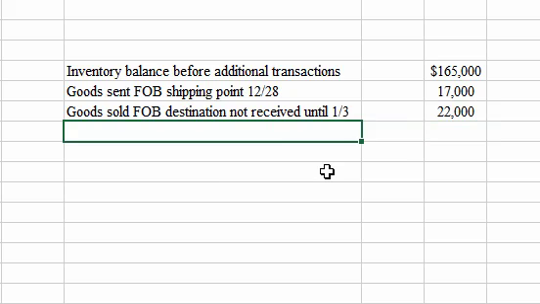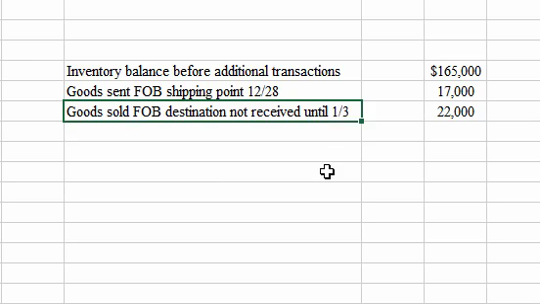Number 4, goods shipped from KWOC to a customer FOB destination. They still belong to KWOC, the seller, in transit. They were shipped on December 26th and received by the customer December 30th. So on December 30th, title passed to the customer. No need for KWOC to pick up those items in inventory. Number 5, goods shipped from KWOC to a customer FOB shipping point on December 28th. If it's shipping point, they belong to the buyer as soon as they're shipped. So they belong to the buyer there on December 28th. We don't need to pick those up either.